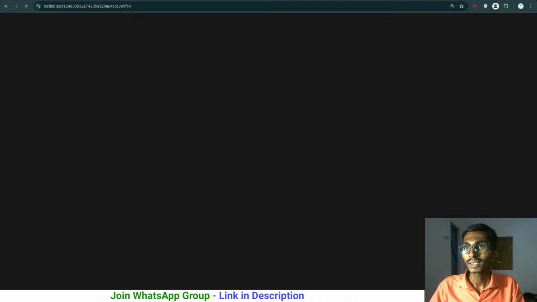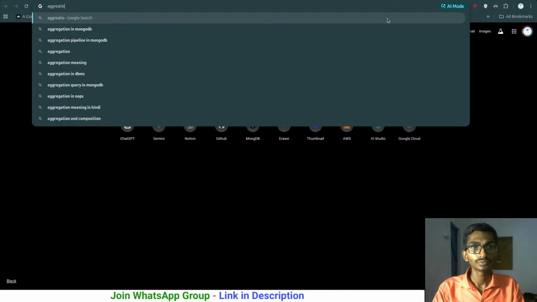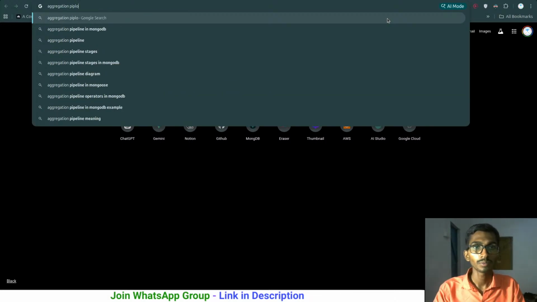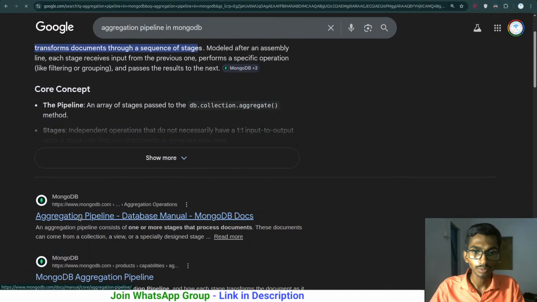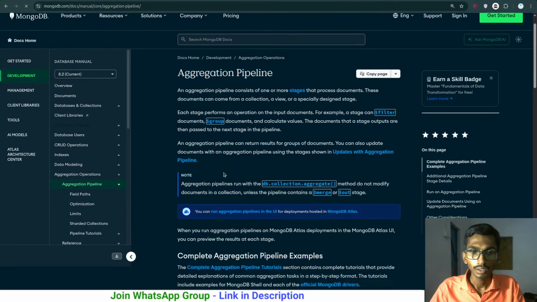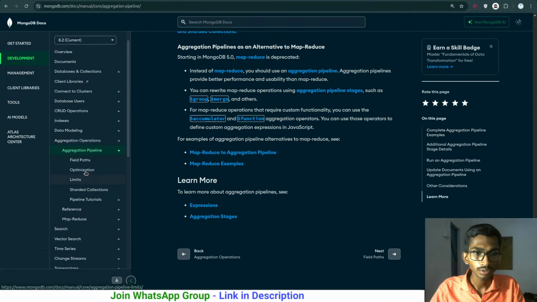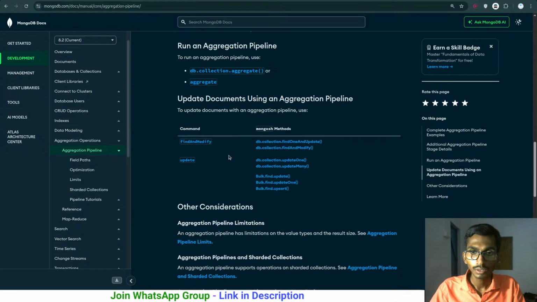Like I can just simply go through a normal aggregation pipeline in MongoDB. Let's simply have a look at the example. So aggregation pipeline, and overall, come on, I should be getting the example over here.